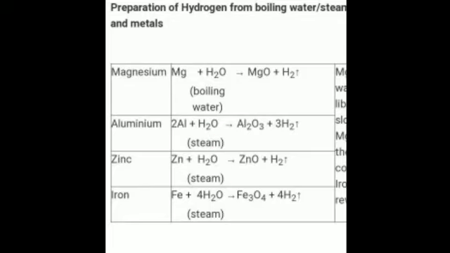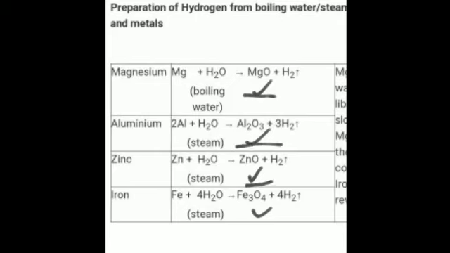They do not react with boiling water or cold water, but they react with steam to produce hydrogen gas. So metallic oxides are formed during the reaction. Is it clear? That is MgO, magnesium oxide, aluminium oxide, zinc oxide or iron oxide.